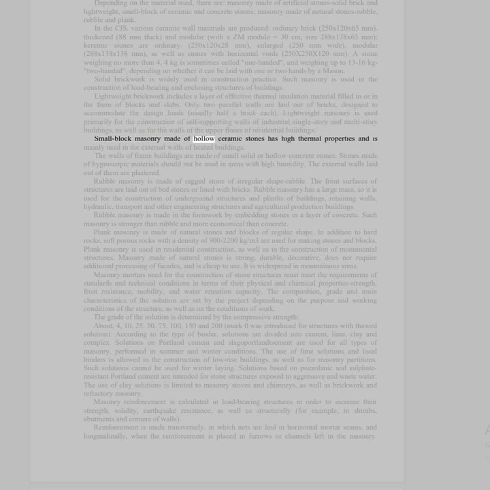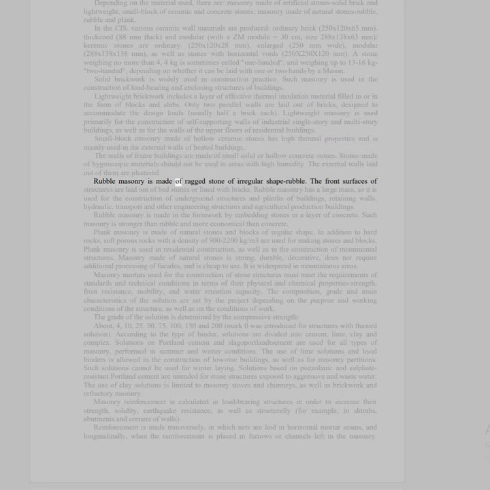Small block masonry made of hollow ceramic stones has high thermal properties and is mainly used in the external walls of heated buildings. The walls of frame buildings are made of small solid or hollow concrete stones. Stones made of hygroscopic materials should not be used in areas with high humidity. The external walls laid out of them are plastered.